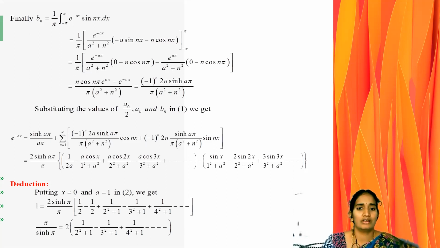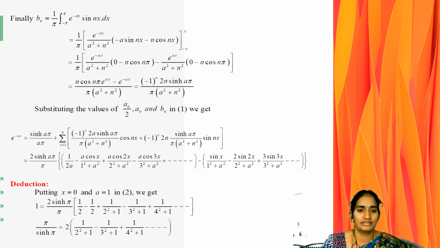We know that sin nπ value is 0, and sin 0 is also 0. So the next step we write n into cos nπ as a common value, into (e^(aπ) minus e^(-aπ)) by n into (a² plus n²). We know the hyperbolic formula sinh ax equals (e^(ax) minus e^(-ax)) by 2, so in this step we multiply and divide by 2.